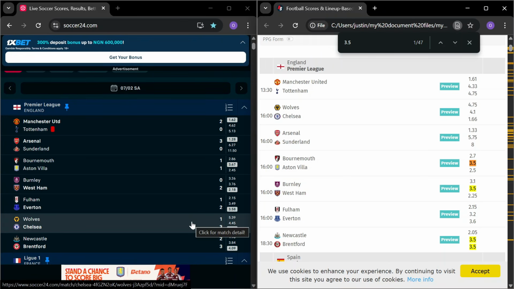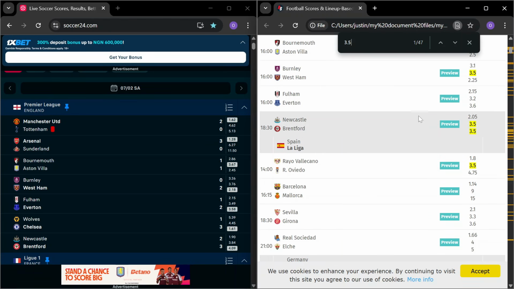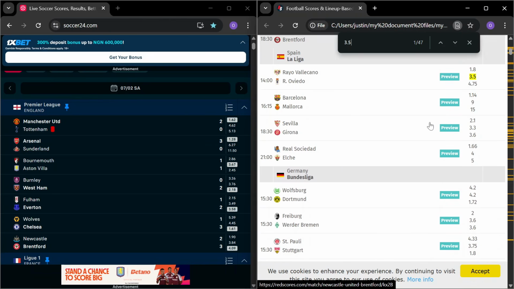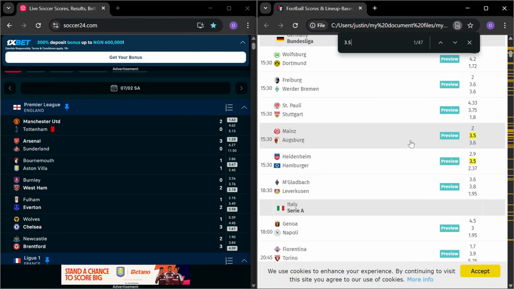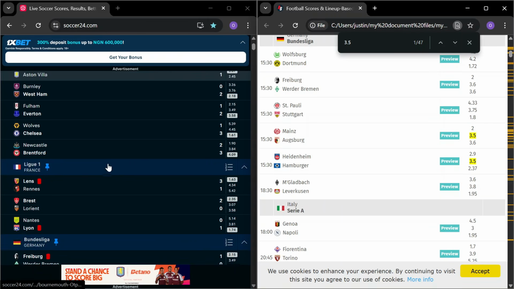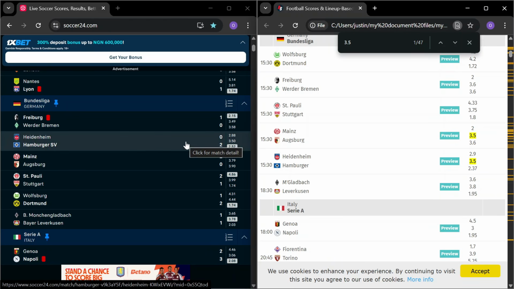So on the hypothetical tickets we created, Man U, Chelsea, Tottenham, Aston Villa, West Ham, and then there was another game we also picked that was having a lower away odd and a higher home odd for 3.5 with the draw odd. And that should be this ADM game, Hamburger. You see, this is 2.37 away. The home team have a higher odd, and this is 3.5. Now, if we go over to Germany and check Heidenheim, you can see it's also 2-0, over 1.5 goals. See that, over 1.5 goals.